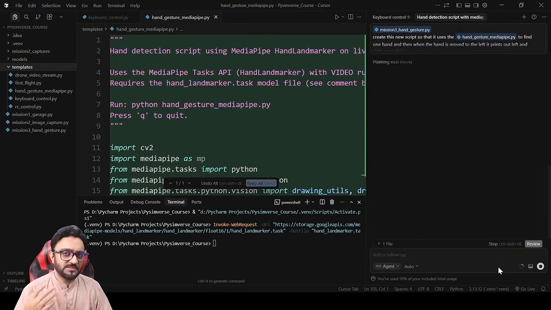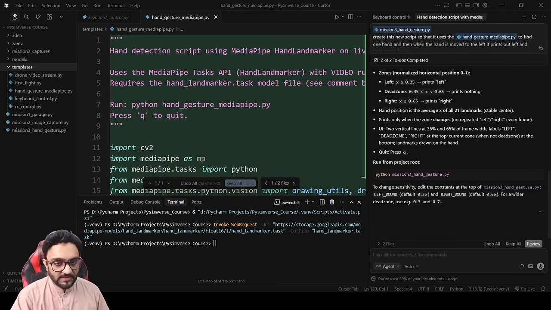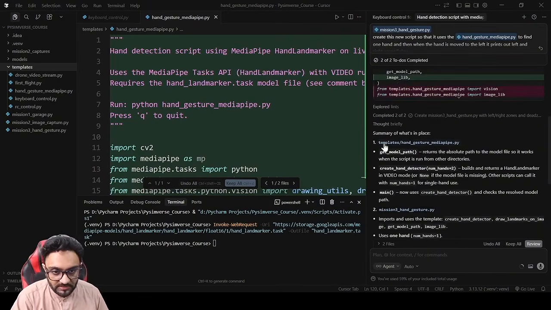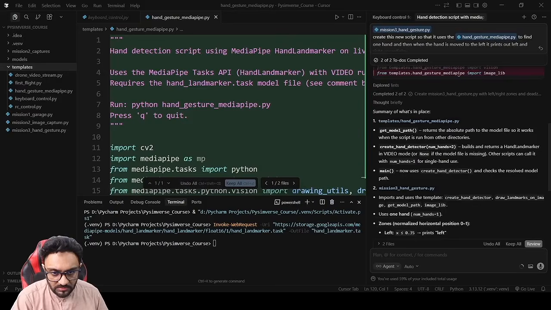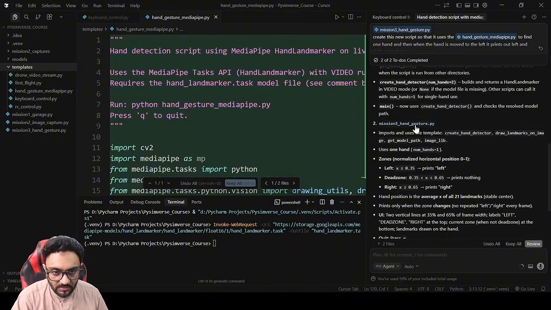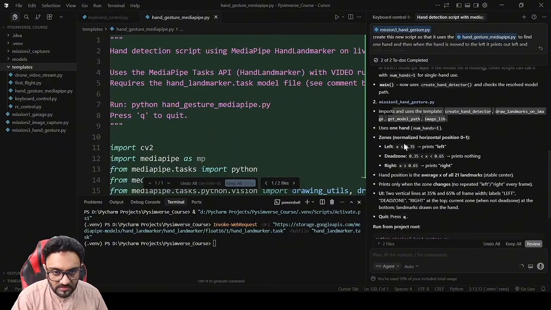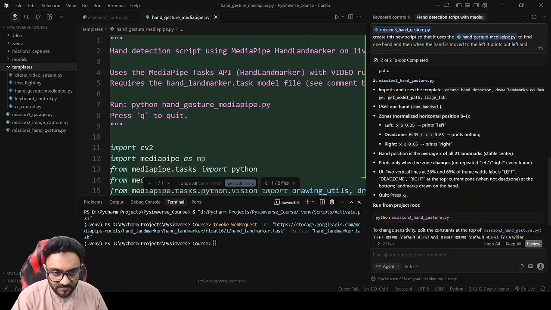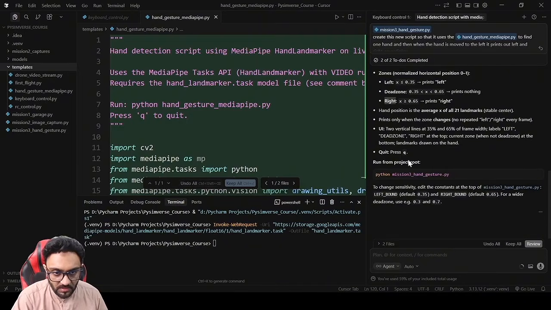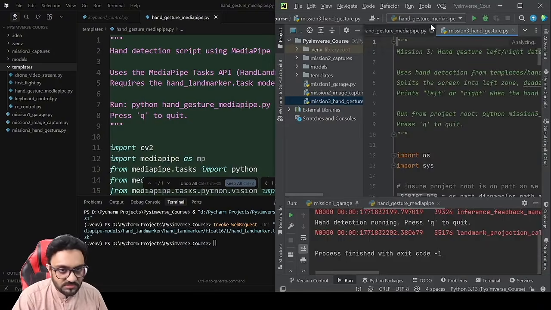So I want to go step by step. Once we have this done, then we can move on to the next step, which is controlling the drone with it. Okay, let's go ahead and check this. It has completed the template, hand gesture, MediaPipe, get model path, detector, hands number is 2. Oh, that should be 1, right? Yeah, it's given it as 1. Then mission 3 imports all of these. One hand, then there are different zones: left, dead zone, and right. And there you go. Let's run that.